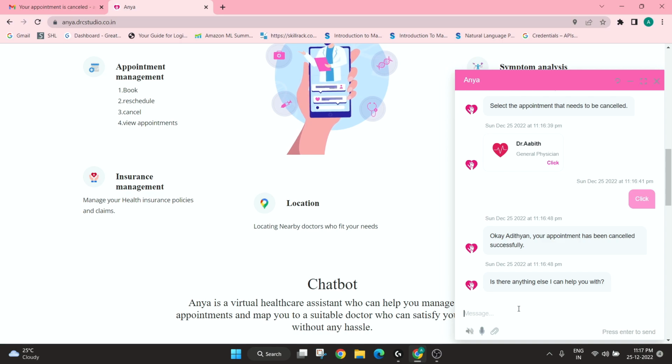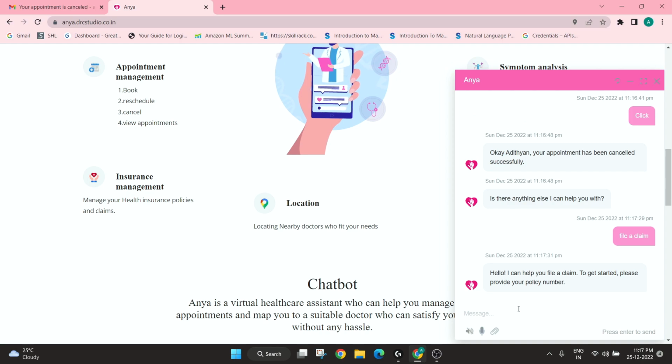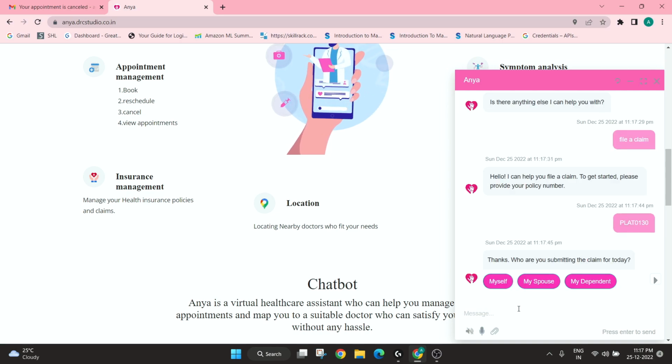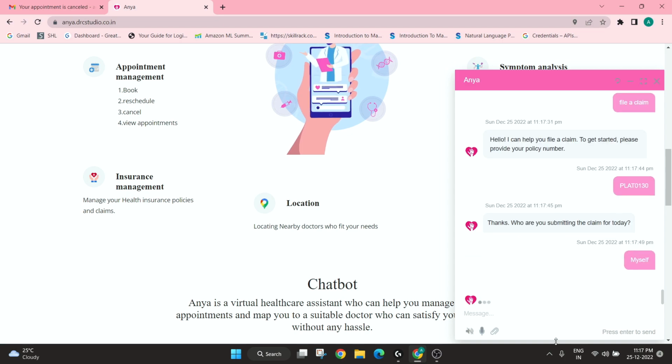Now let's dive on to our next use case. Anya can also help you to manage your claims and your policies related to your health insurance. Let's say I have to file a new claim. Anya is asking for my policy number now. I'm filing this claim for myself.